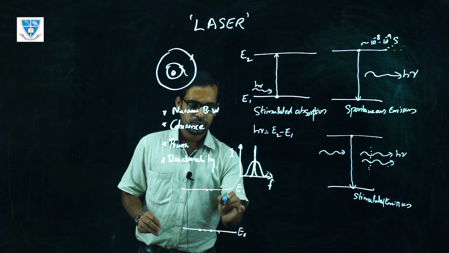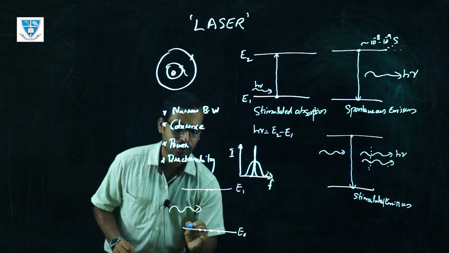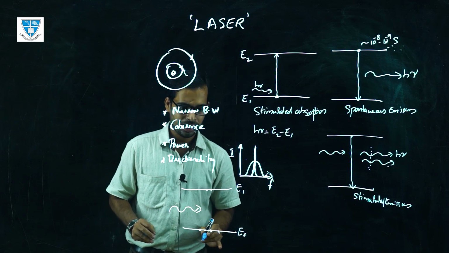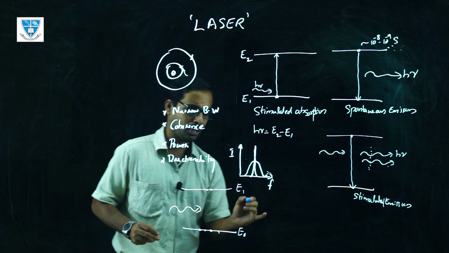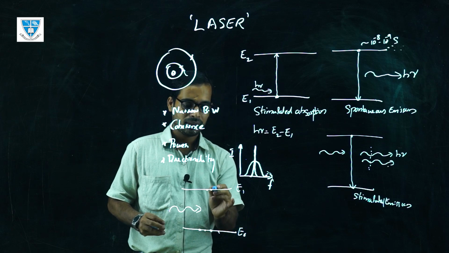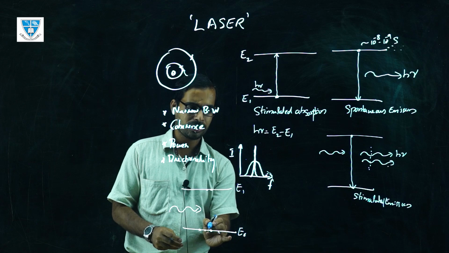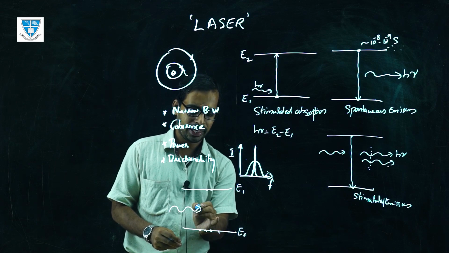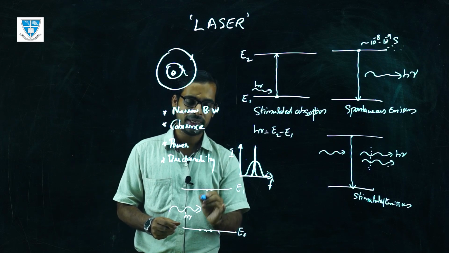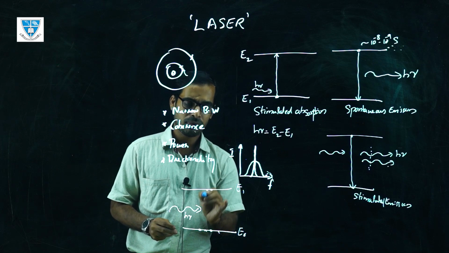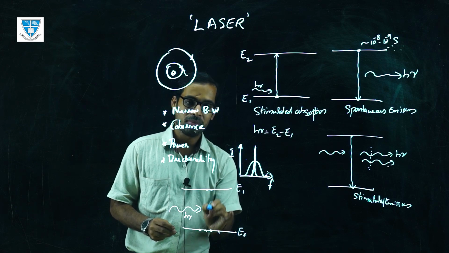Now consider two energy levels like this, and there is an incoming photon coming to this region. According to the Einstein postulate, the process by which this electron gets the energy of this photon and goes to the higher energy level is called stimulated absorption. The probability for stimulated absorption is equal to the probability for stimulated emission.